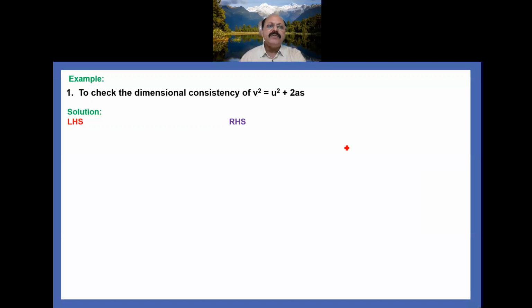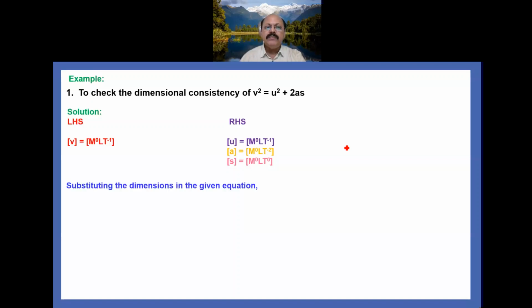So the left hand side is V. The dimensional formula for velocity is [M^0 L T^-1]. Similarly, on the right hand side there are two parts. In one part the initial velocity, which has the dimensional formula [M^0 L T^-1]. Similarly, acceleration has the dimensional formula [M^0 L T^-2]. Displacement is [M^0 L T^0]. 2 is a number, so it is dimensionless.